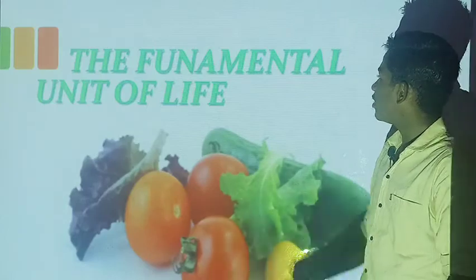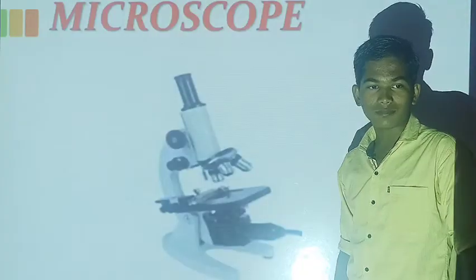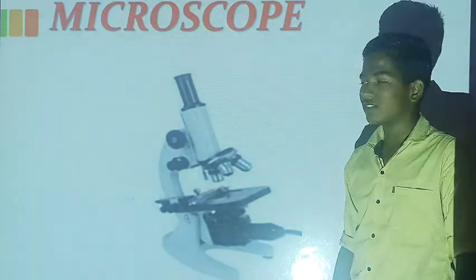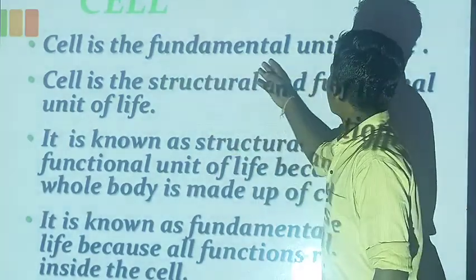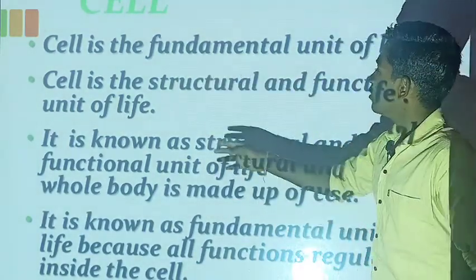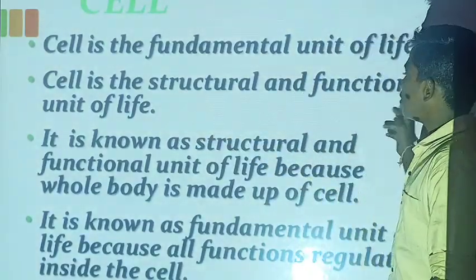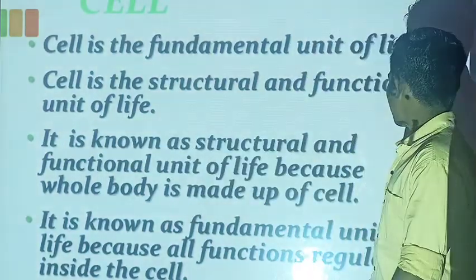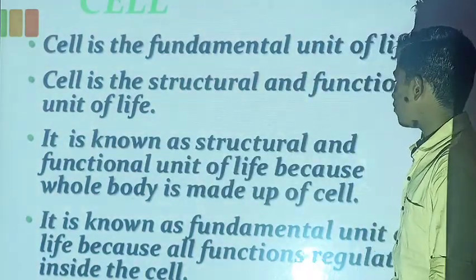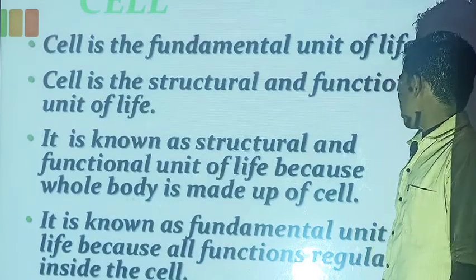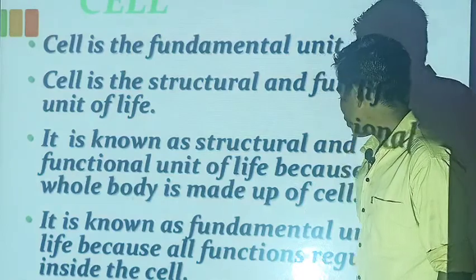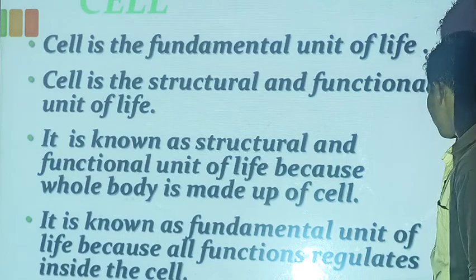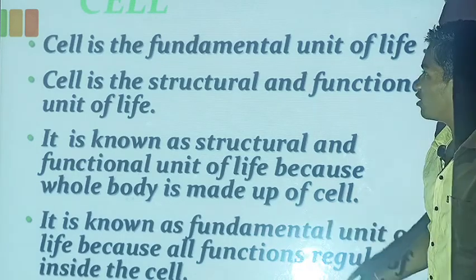Today I am going to explain about the fundamental unit of the cell. This is the microscope with which the scientist discovered the cell. The cell is the fundamental unit of life. Cell is the structural and functional unit of life. It is known as the structural and functional unit of life because the whole body is made up of cells. It is known as the fundamental unit of life because all functions are regulated inside the cell.